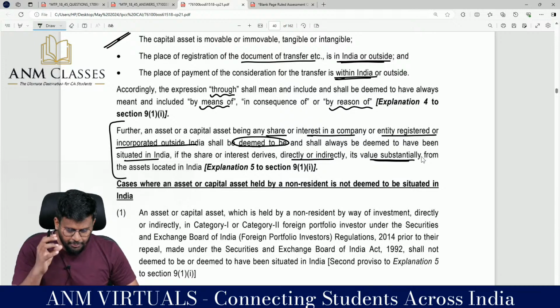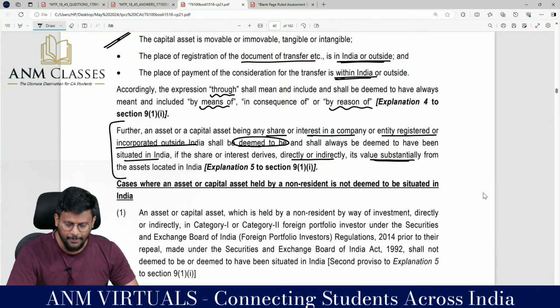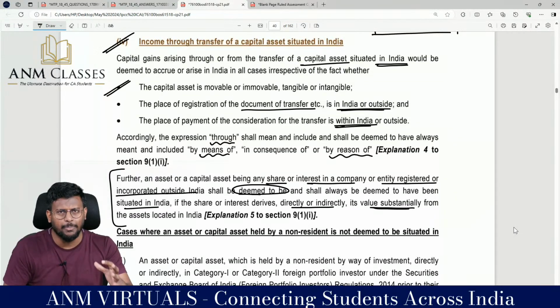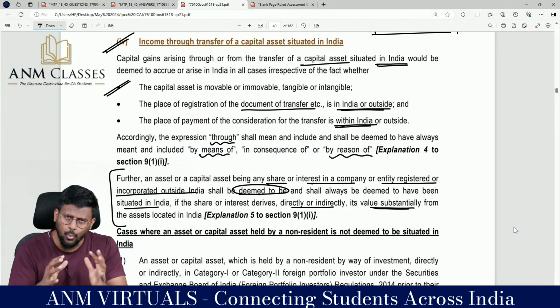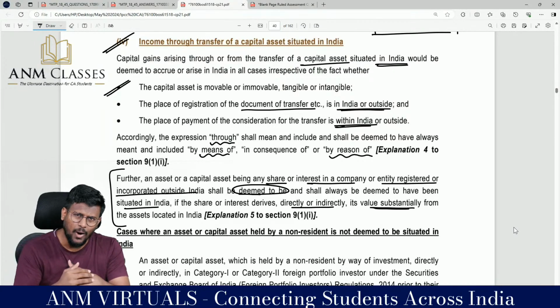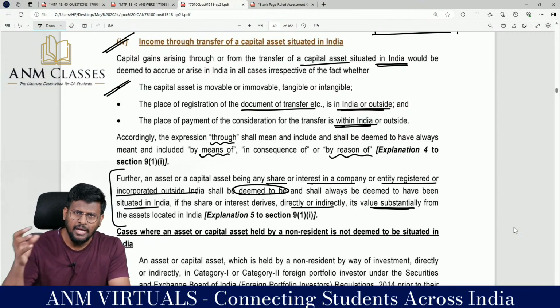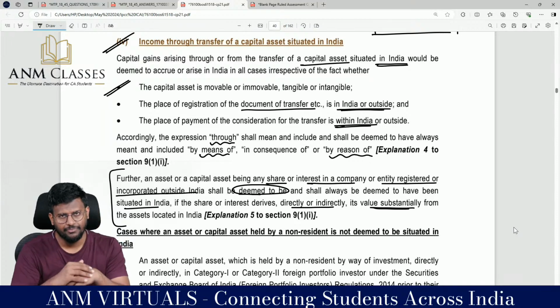So these are two beautiful explanations, Explanation number 4 and Explanation number 5. What is this topic all about? Section 9. What is Section 9? Income deemed to accrue or arise in India.